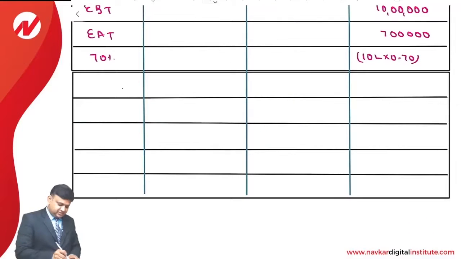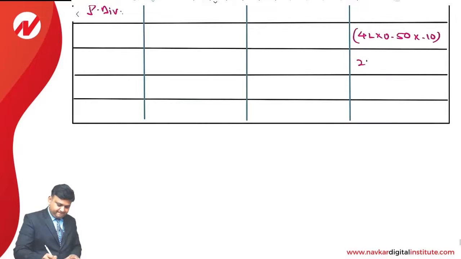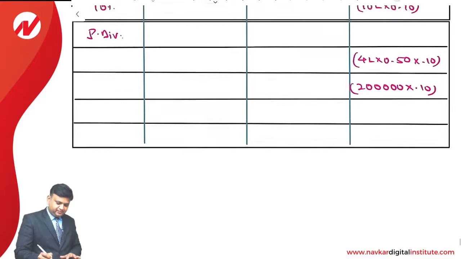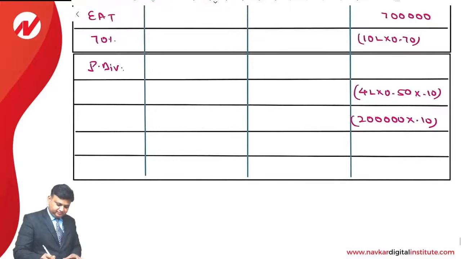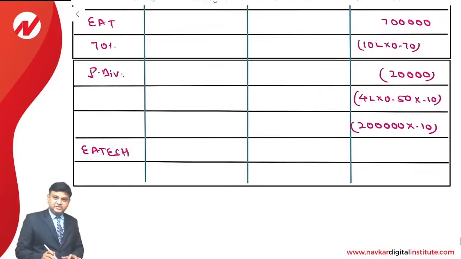From earning after taxes, we will subtract the preference dividend. So it is 4 lakhs into 0.5. Preference share capital is 2 lakhs into 10%. 2 lakhs into 10% comes to 20,000. Earning after taxes minus preference dividend will give earning available to equity shareholders. That is 6,80,000.